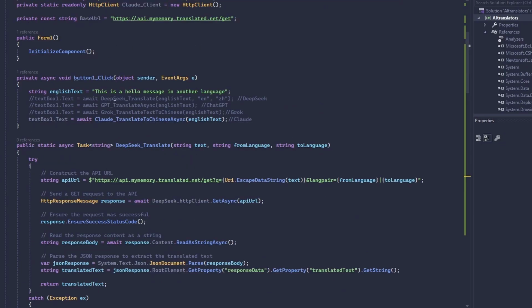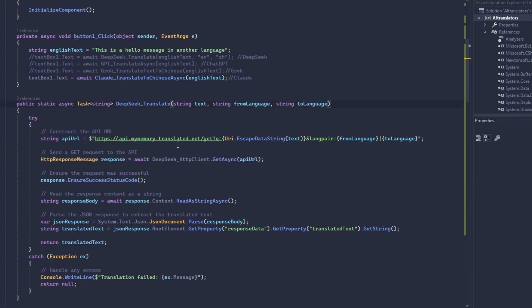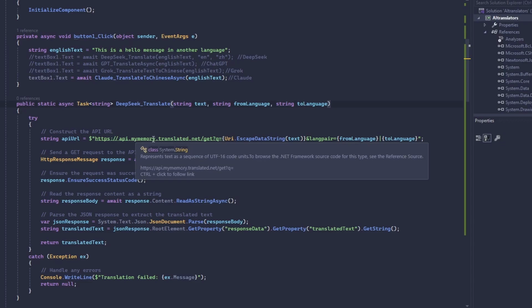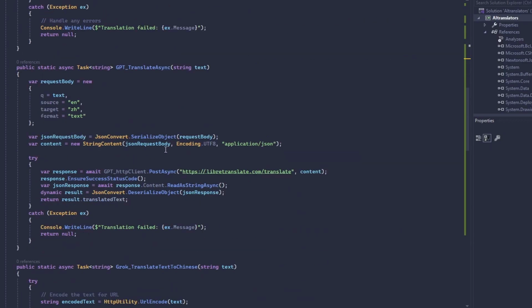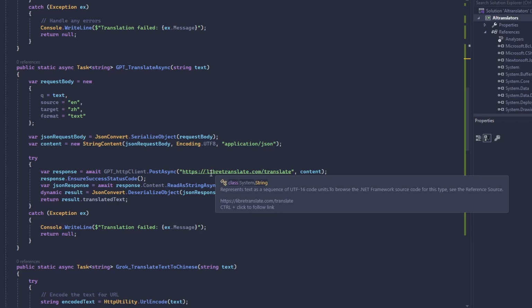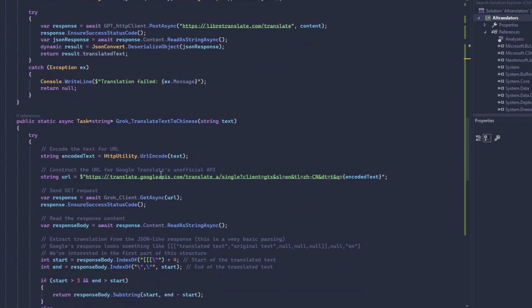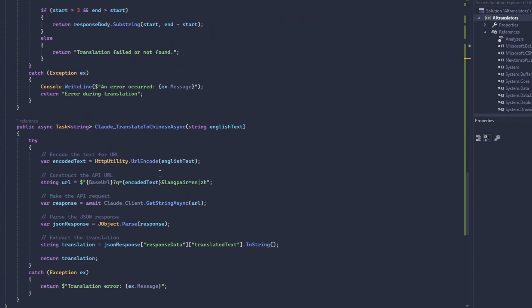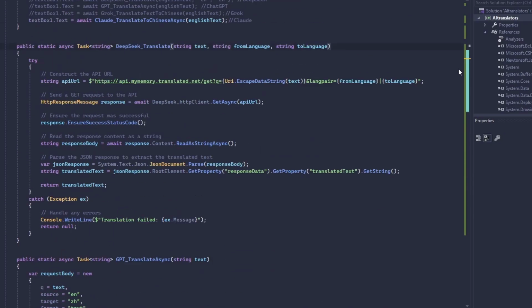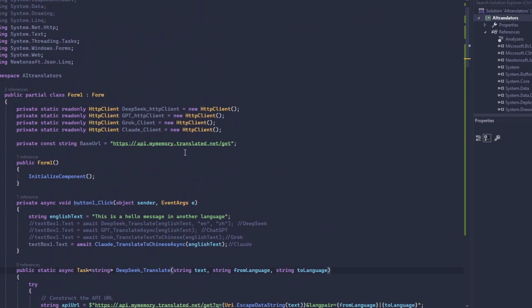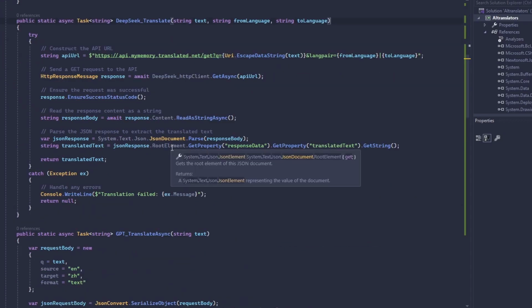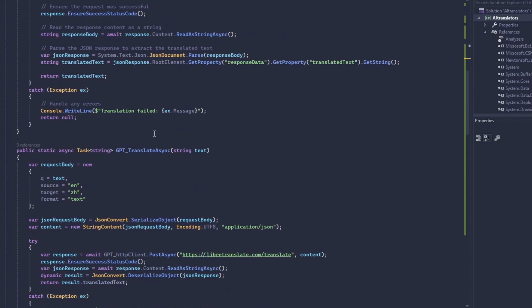Then out of all the AIs, only DeepSeek actually gave us the option to choose the from and to language. So pretty nice. Now, DeepSeek used the My Memory API. GPT used the LibreTranslate API. Grok used a Google API. And Claude used the same API as DeepSeek, the My Memory API. In general, all the code is pretty good, at least the one that actually runs. ChatGPT, that's pretty shocking, didn't actually work, so not very good.